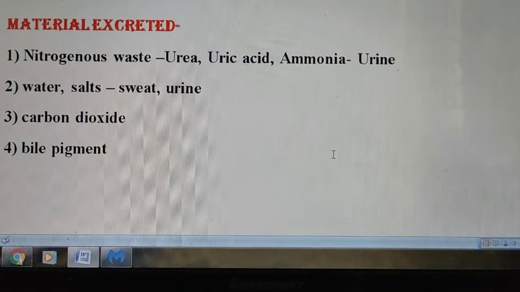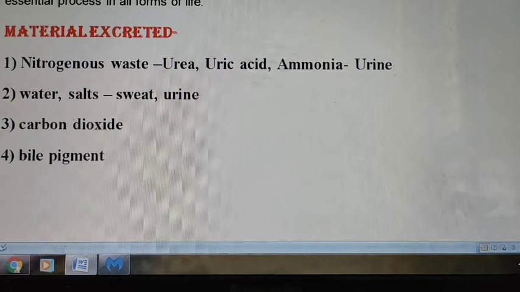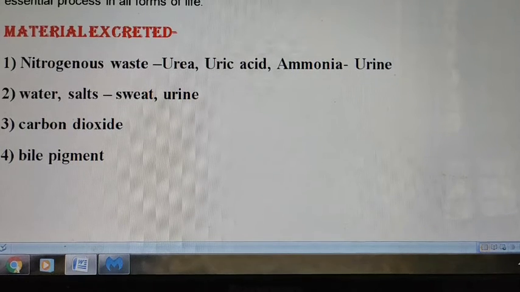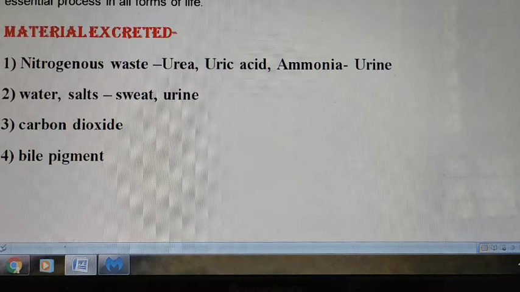So what is bile pigment here? Bile pigments are formed by the destruction of hemoglobin present in the RBC. What is the lifespan of RBC? The lifespan of RBC is 120 days. So what happens? After 120 days, RBC goes to the liver where the destruction takes place. With the destruction of hemoglobin, bile pigment is formed, which has to be removed from the body, and the pigment is bilirubin, which is greenish or yellowish in color.